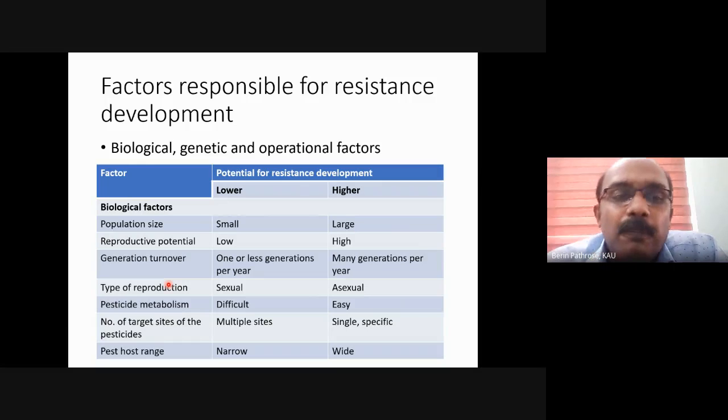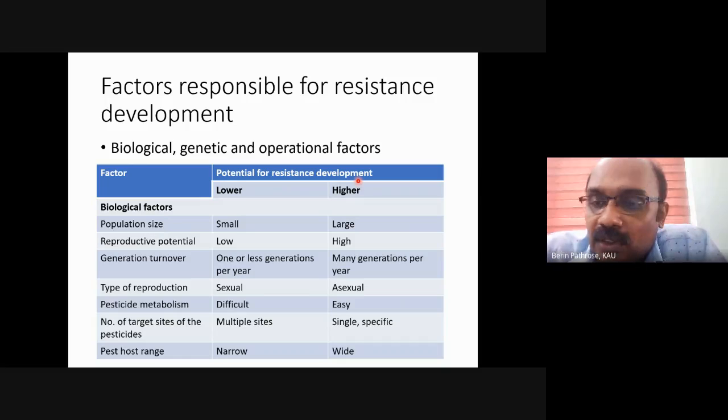First one is the biological factor. The first one is population size. If the size of population is pretty low, that means if the number of individual pests is very low, the chances of development of resistance is low. You can see it over here. If the chance of development of resistance is lower, this column will be lower; if it is more, it will be higher. So if the population size is small, the chance of development of resistance is low. If the population size is more, the chance of development of resistance is high.